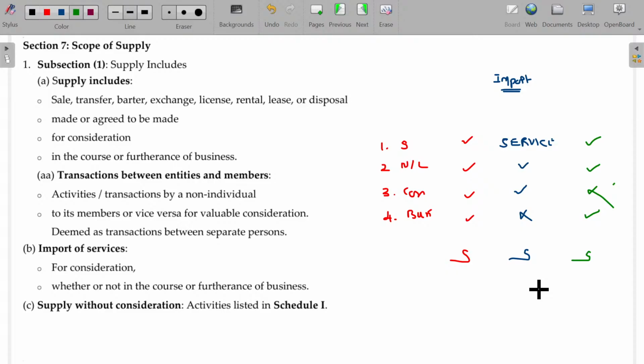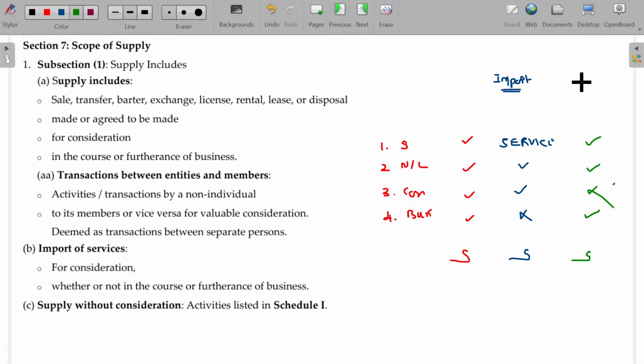If it is escape, now the next question: is it import of services? Yes, sir. Import of service means the business purpose is not required, yet it will be supply. Sir, consideration is missing. Go and check schedule number 1. If it falls into schedule number 1, automatically it is supply. So I am going to deal with this under schedule number 1 here.